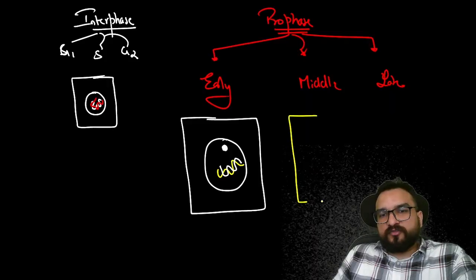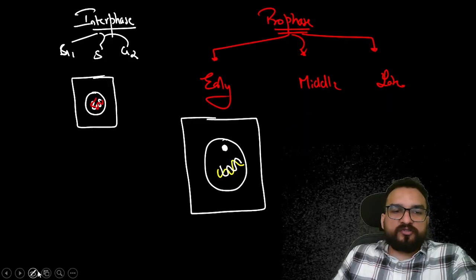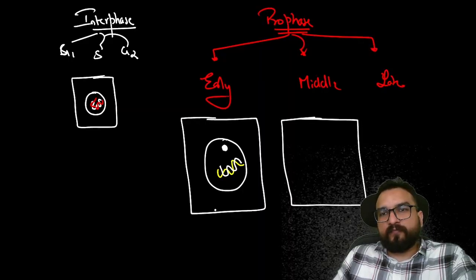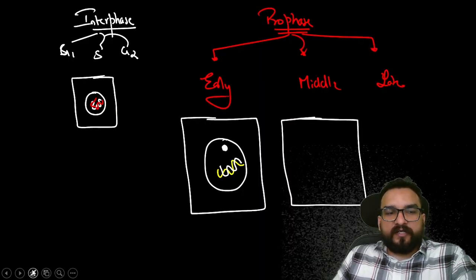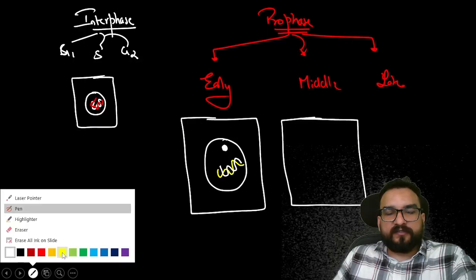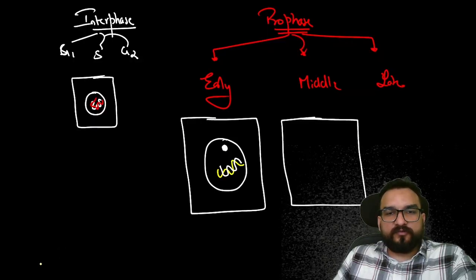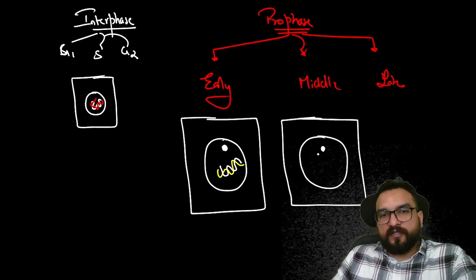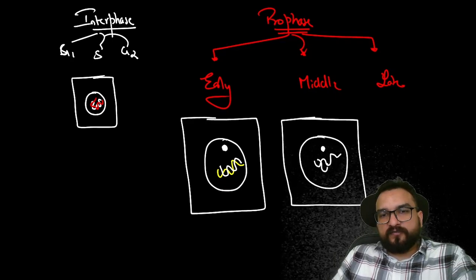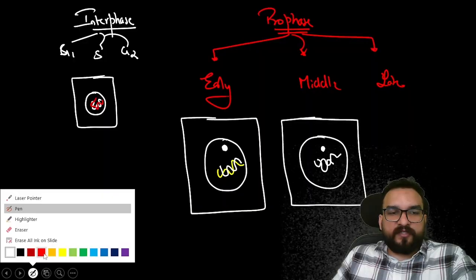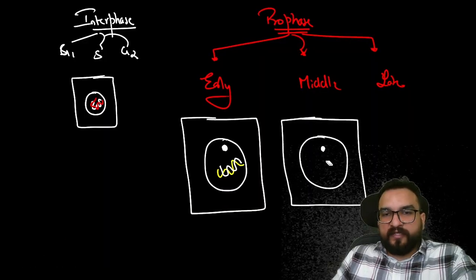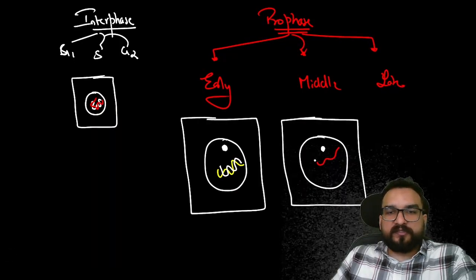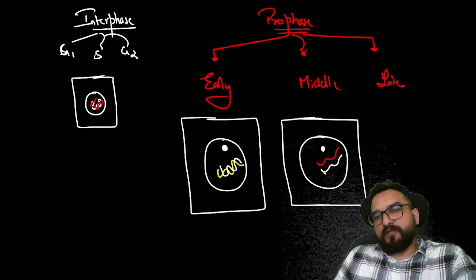In middle phase, what is going to happen? In middle phase also they will be condensing again, like this. Just let me show. Okay, they will be getting separated over here, like this. This is over here, this is another duplicated part. So there will be a clear-cut separation you will be seeing between the two DNA parts, the duplicated one and the original one.